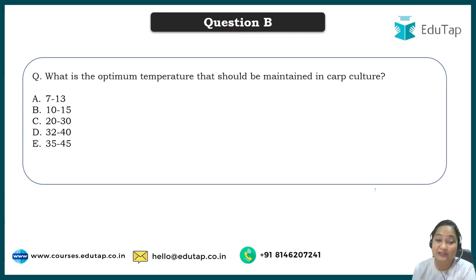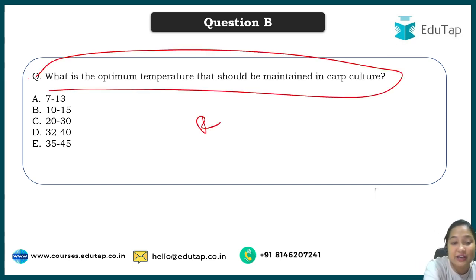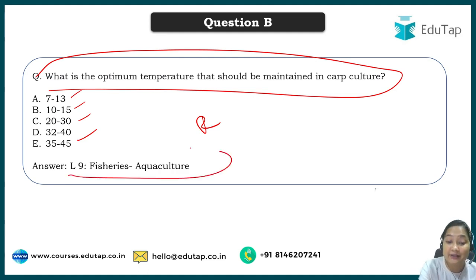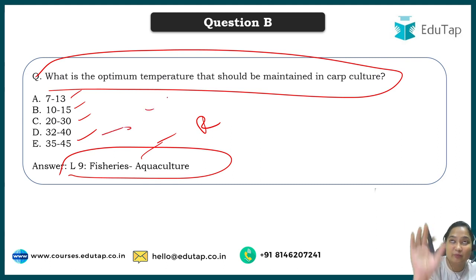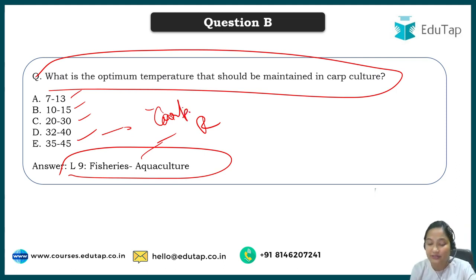Now let's move to the next question, that is your revision question. We have discussed this particular question: what is the optimum temperature that should be maintained in carp culture? These are your options: 7 to 13 degrees Celsius, 10 to 15 degrees Celsius, 20 to 30 degrees Celsius, 32 to 40, and 35 to 45. If you don't know the answer, how can you find it? Go to lecture 9, Fisheries Aquaculture, and check the video out. You will find the answer. It was somewhere near the last slides. Here we have talked about all the culture systems and also focused on carp culture. So this was about your video.